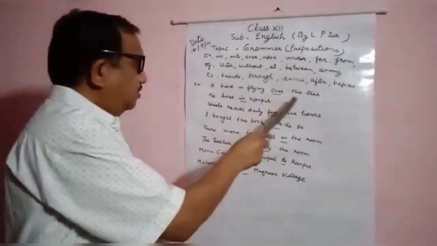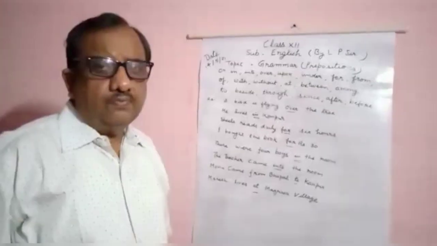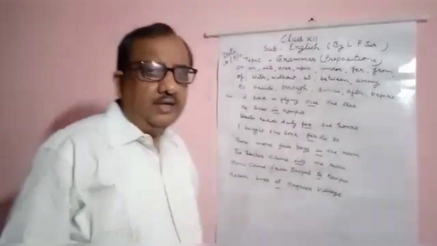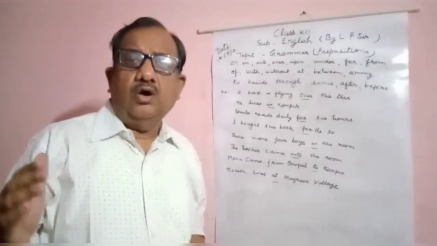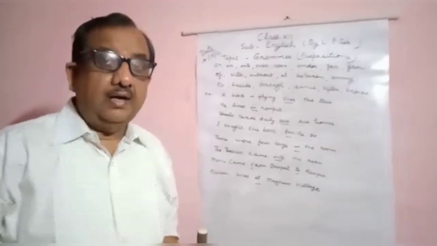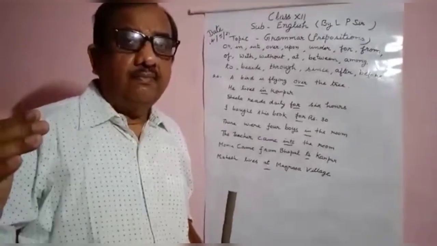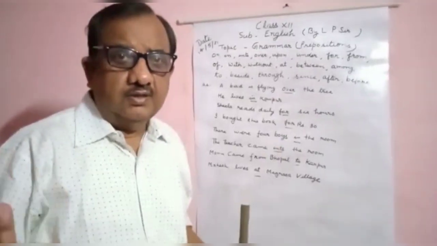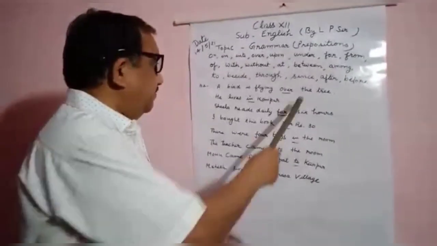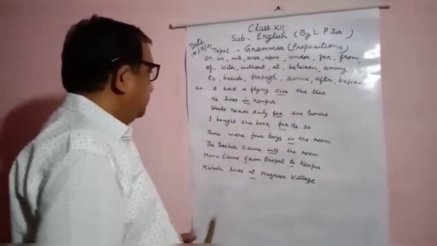If it is touching the tree, there should be use of on. Like a bird is sitting on the tree, but at the flying time, bird is not touching the tree. That's why before tree, over has been used.